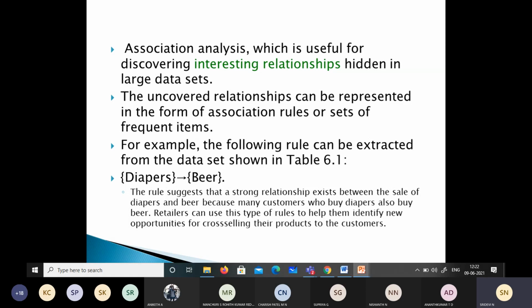This is just an example. The rule suggests that there is a strong relation between diapers and beer, because many customers who buy diapers will also try to buy beer. And this type of hidden interesting relationship can be used by retailers to help them identify opportunities for cross-selling their products to the customer.